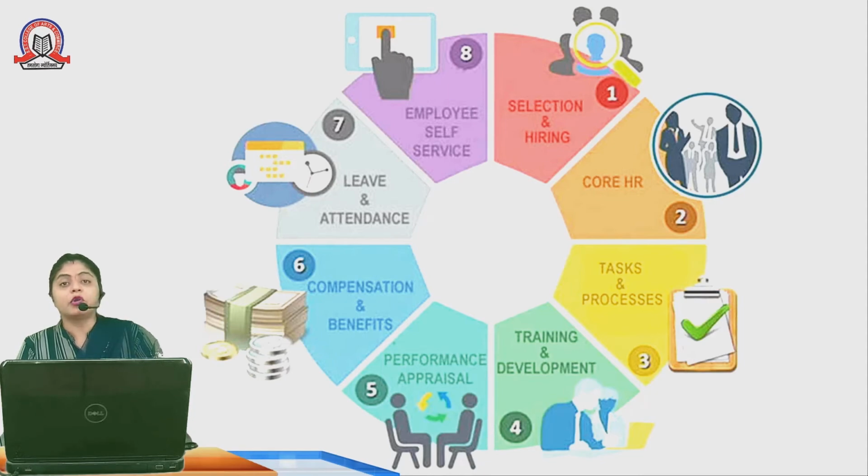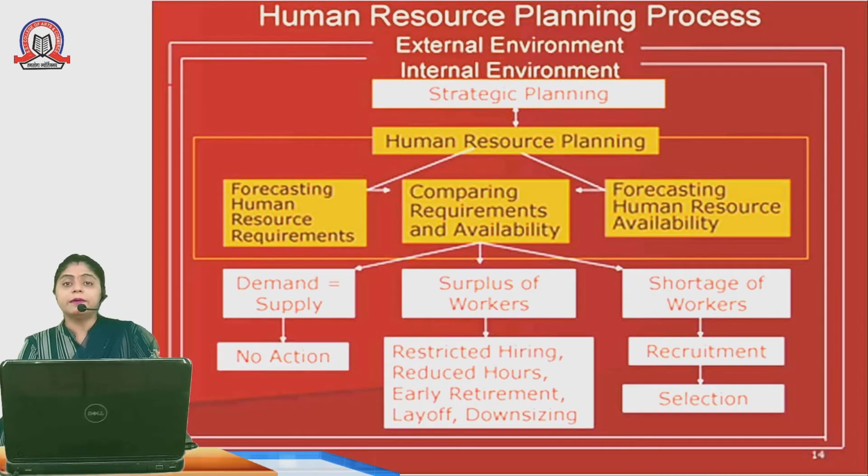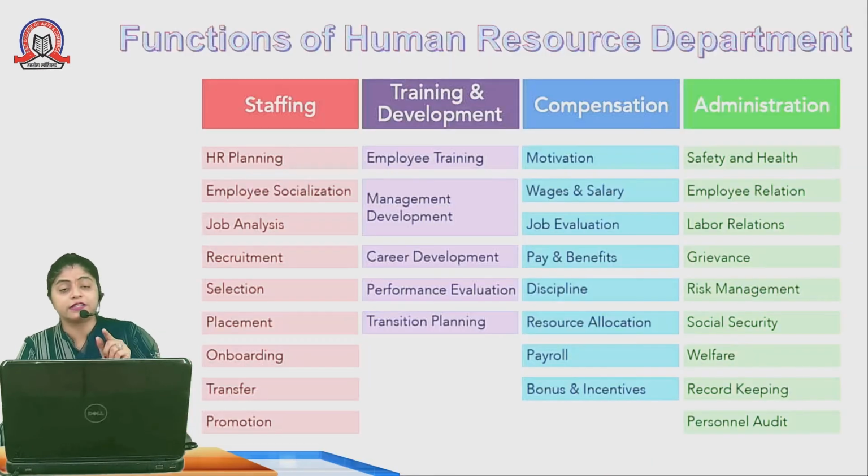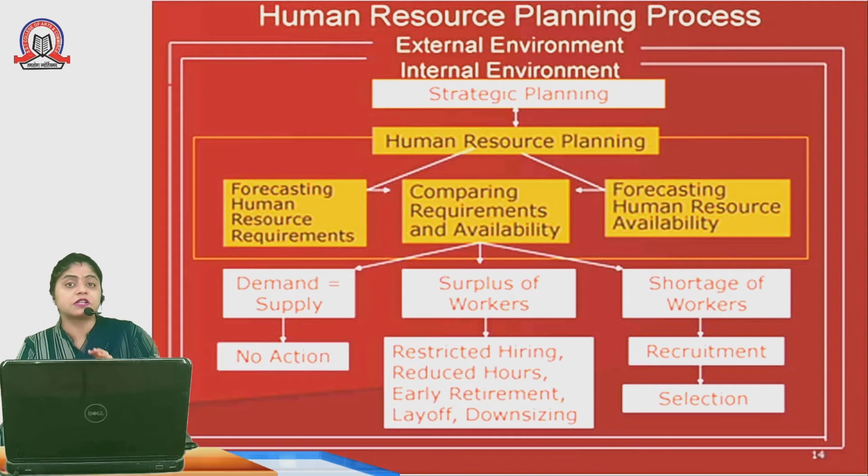Then employee self-services. Now every company has software wherein employees can take services and inform their superior with the help of it. Talking about this topic called HRP, Human Resource Planning, which we have seen in this function of the Human Resource Department. This is the very first step called Human Resource Planning.